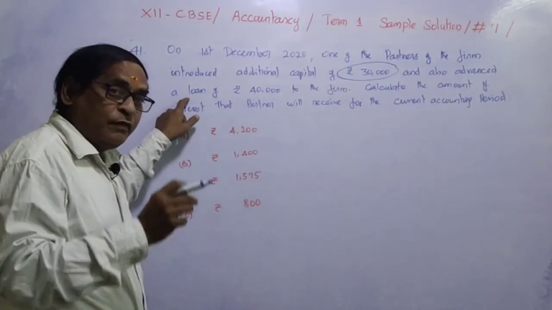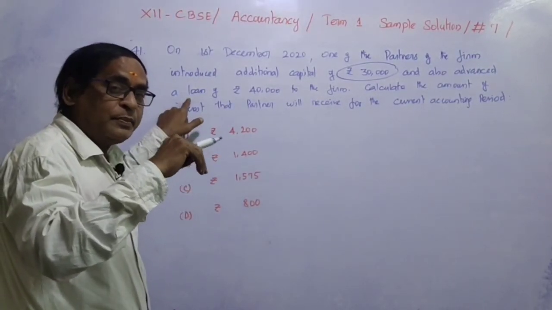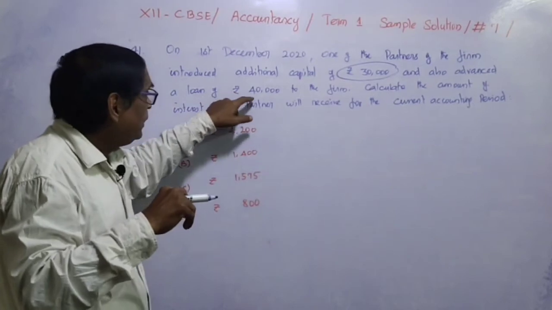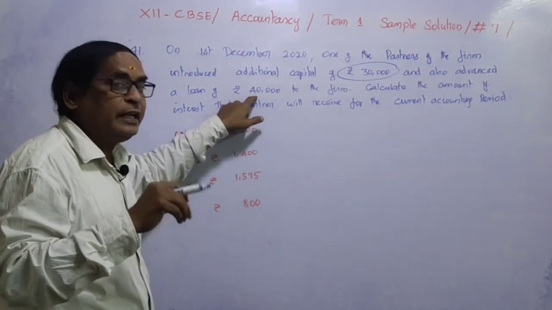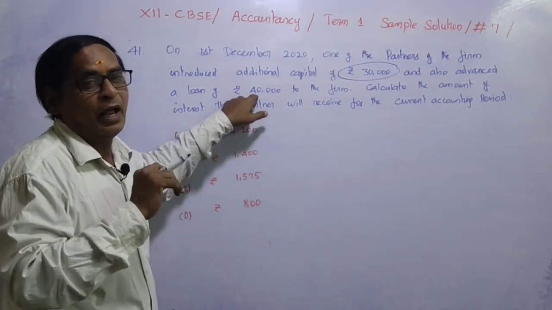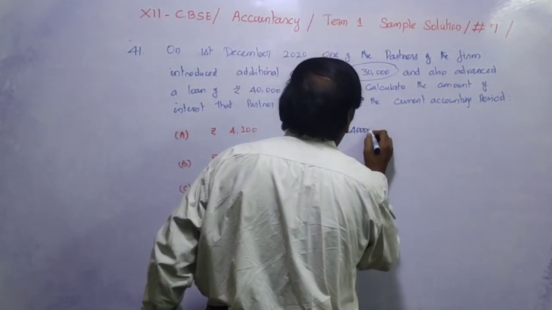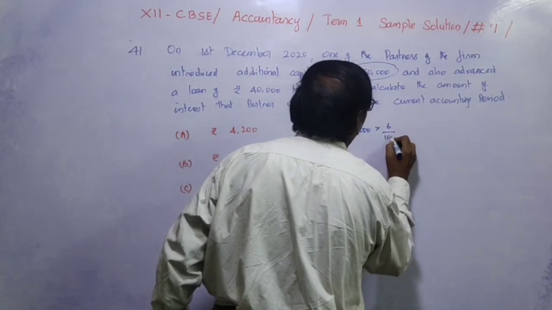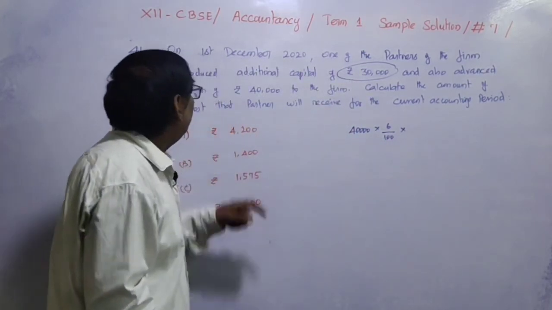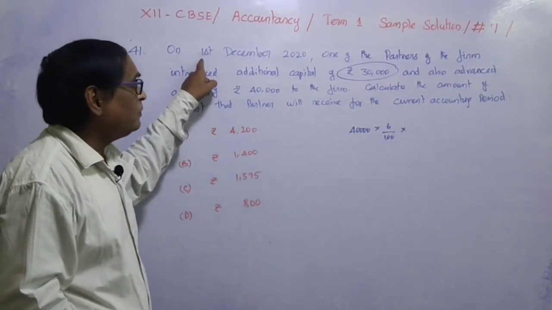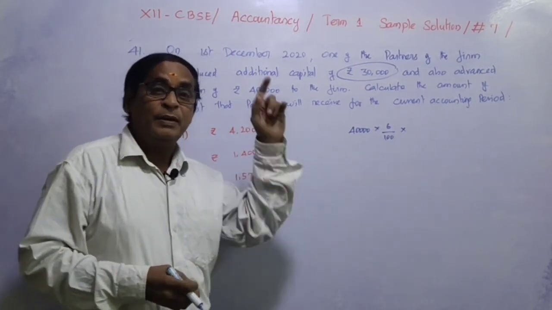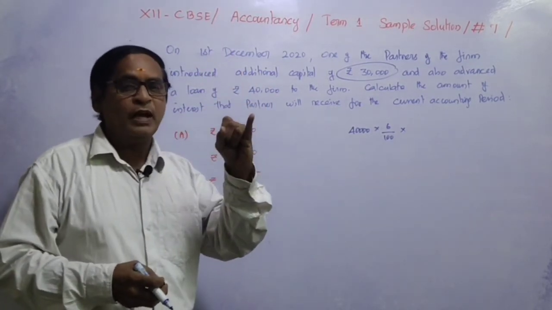But even if the partnership deed is silent, if a loan is given by a partner, then interest on loan is allowed. That is 6% on the loan. So 40,000 into 6%, allowed for how much period? 1st December he introduced that amount. 1st December means December also we have to take into account.